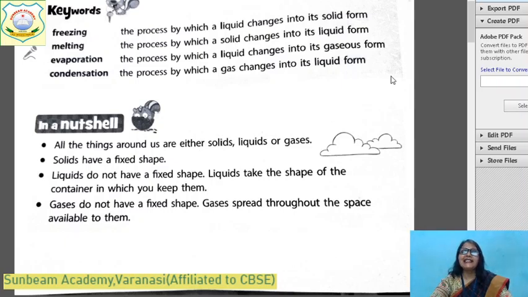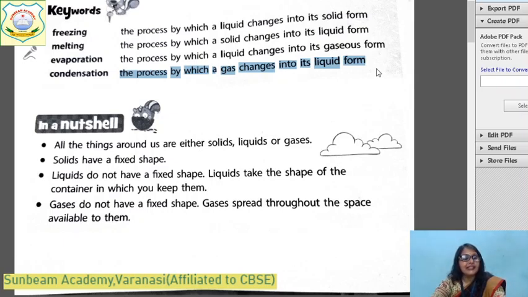Come to the next, that is condensation. The process by which gas changes into its liquid form. And this is done due to cooling. The condensation is done due to cooling. It is the process by which a gas changes into its liquid form. When you keep a lid over the water vapor coming from the boiling water, you will see small water droplets formed. How are they formed? Due to the cooling of this water vapor.